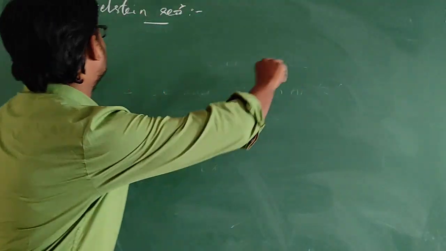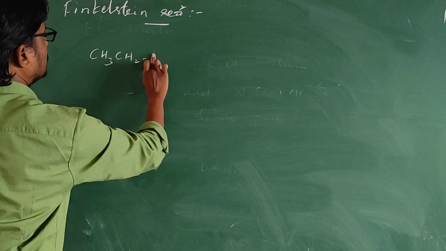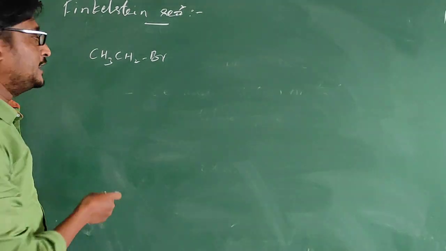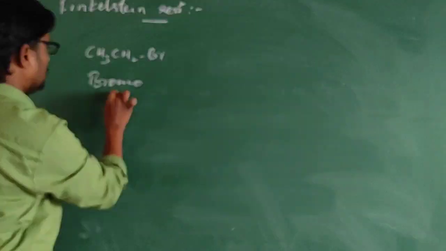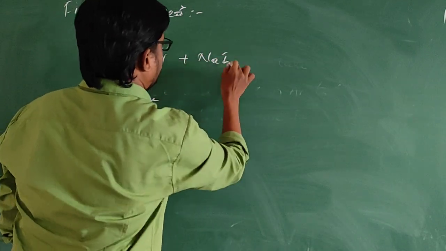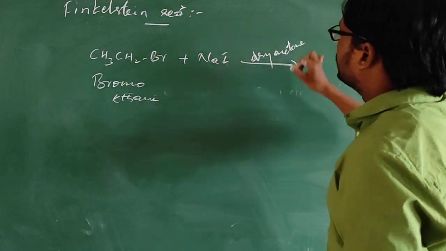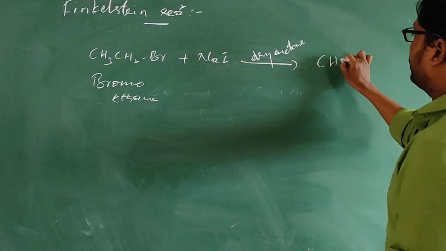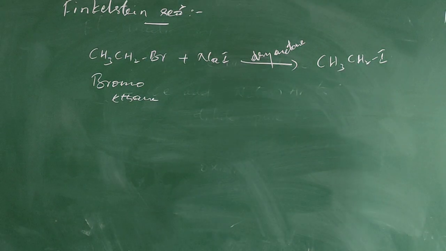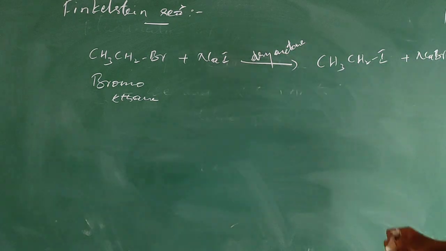See the reaction. I am taking ethyl bromide or bromoethane. This reacts with sodium iodide in presence of dry acetone. It will produce iodoethane. Iodoethane will get produced, nothing but alkyl iodide is getting produced. Along with this, sodium bromide will also get produced.